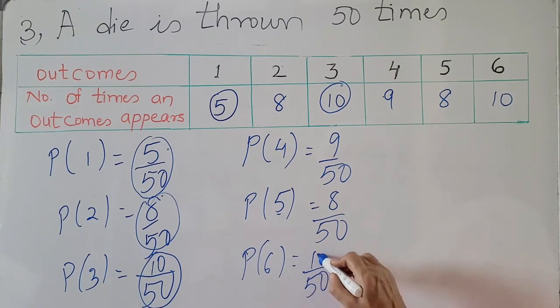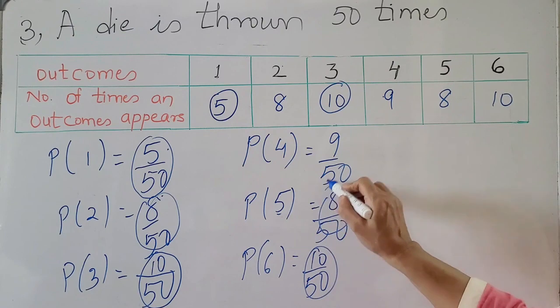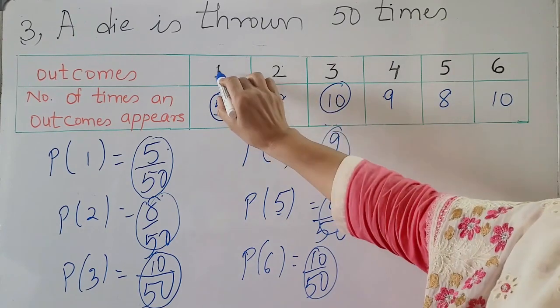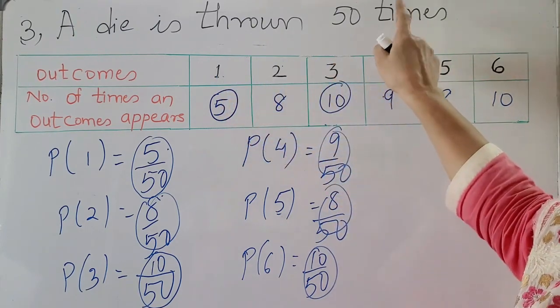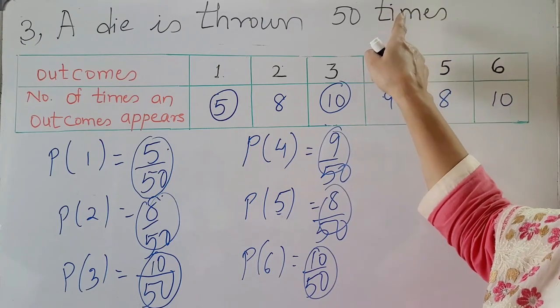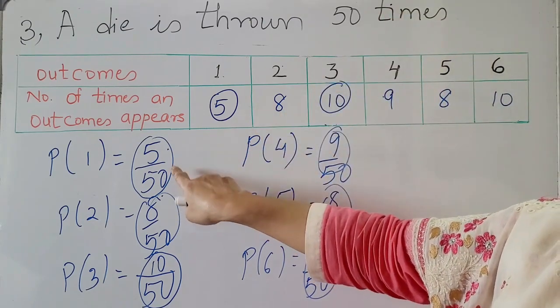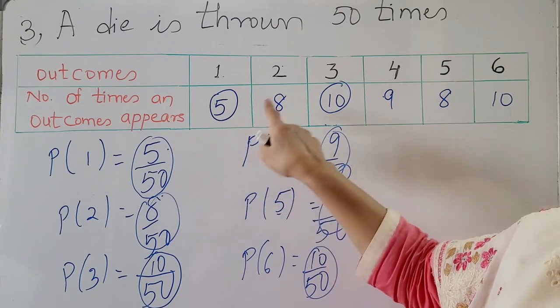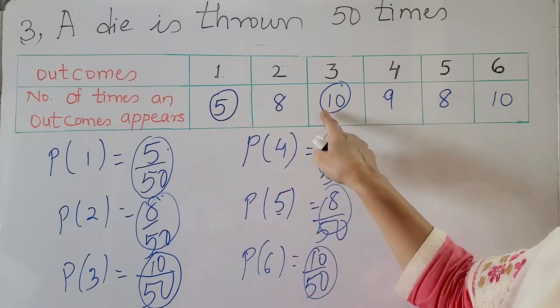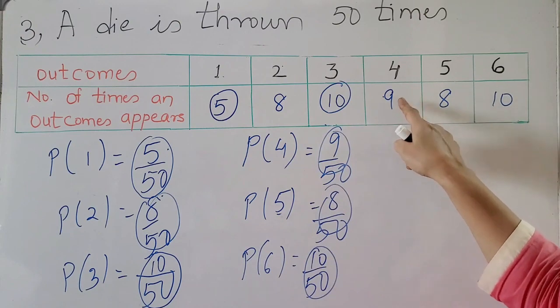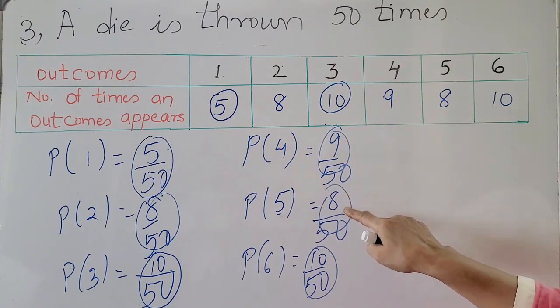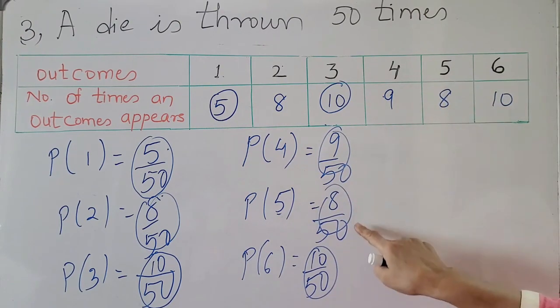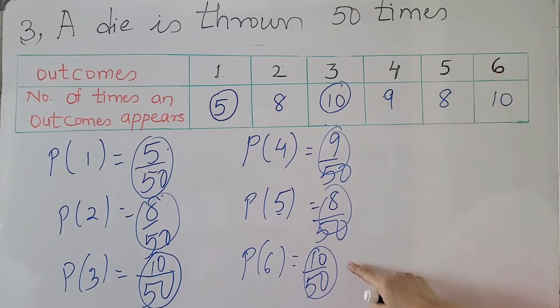So this is how you can find the probability of each number when you toss the die. You toss it 50 times, that is the total outcome. So how many times has each appeared? 5 by 50, 8 by 50, 10 by 50, 9 by 50, 8 by 50, and 6 is 10 by 50.